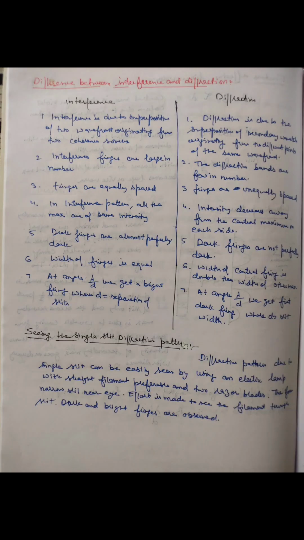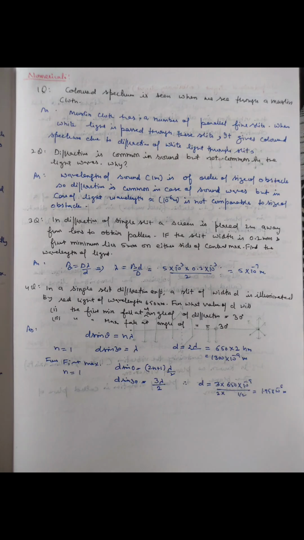Interference is due to superposition of two waves originating from two coherent sources, whereas diffraction is due to the superposition of secondary wavelets originating from different points of the same wavefront. In interference, fringes are large in number, equally spaced, and have equal width, whereas in diffraction, fringes are few in number and unequally spaced. The width of the central fringe is double the width of the other maxima.